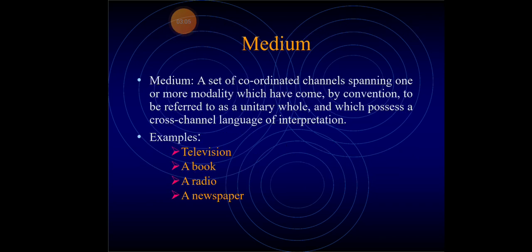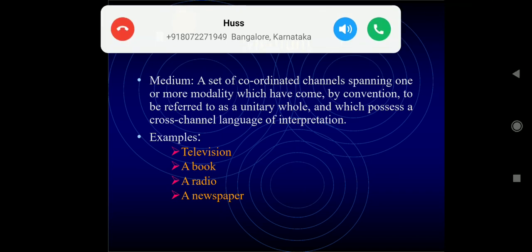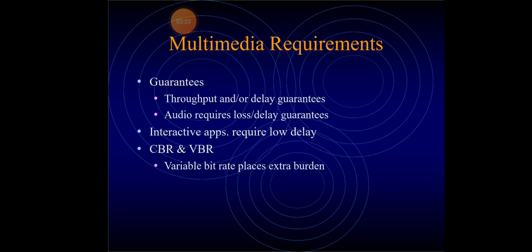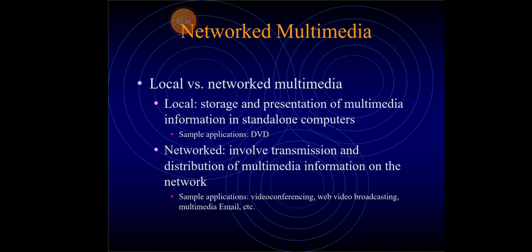Next, medium. What is a medium? A set of coordinated channels spanning one or more modalities which are combined by conversions. Examples: a television, a book, a radio, a newspaper. Then multimedia requirements: throughput and delay guarantees, audio requires low delay guarantees, interactive applications, variable bitrate, etc.